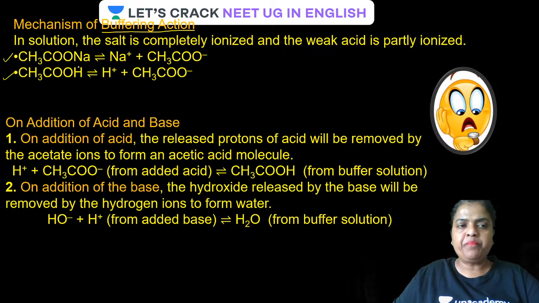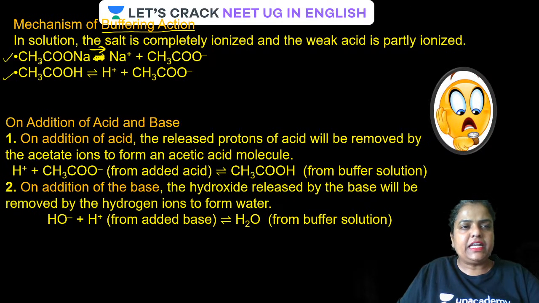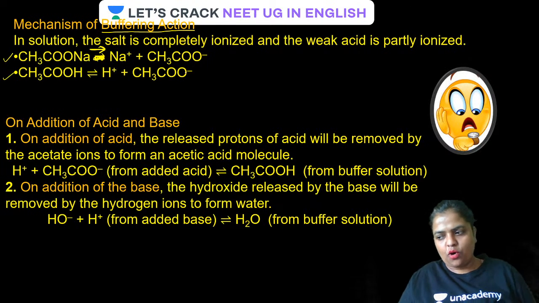Let us take an example. The salt of acetic acid with a strong base is sodium acetate. So what is going to happen here? The salt is completely ionized and the weak acid is partially ionized. The equilibrium symbol will not be here for the salt because it is going to completely ionize, so it will have a symbol like this. Entire moles of sodium acetate are going to dissociate as Na plus and acetate ion.